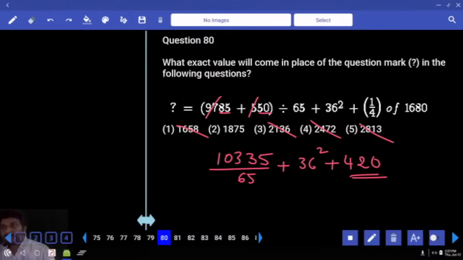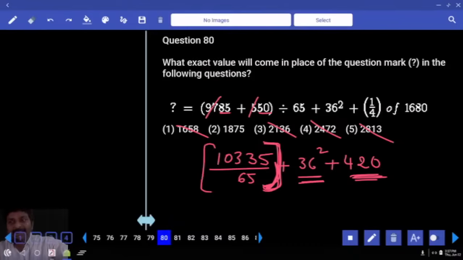Ending with... 36 square ends with 0 plus 6, ends with? No. Odd number. 5 multiplied with any odd number ends with 5. Okay. 5 multiplied with odd number ends with 5. 5 multiplied with even number ends with 0. So now tell me, your first number ends with? Come on. Odd number. Other two are even numbers, right? So your answer is?